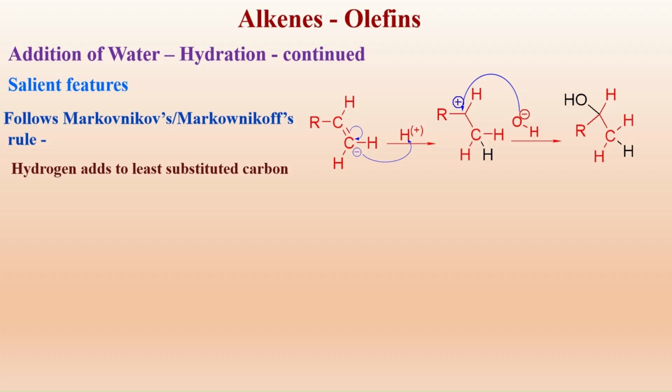Why does this hydrogen add to the least substituted carbon? Why not onto the more substituted carbon? How can it be explained? Why is it so? Why can't it add on the carbon which is more substituted? Let us look into it and let us try to explain this.